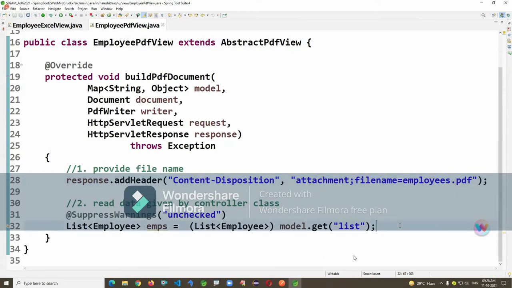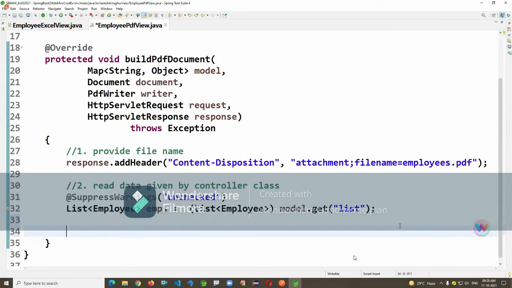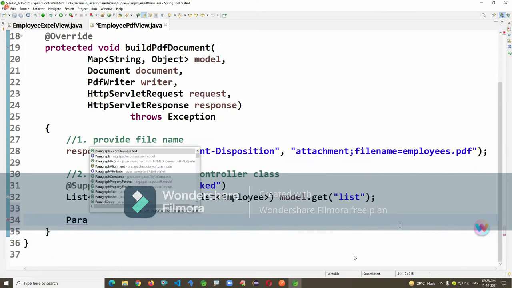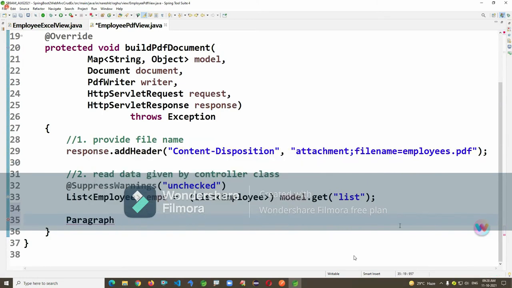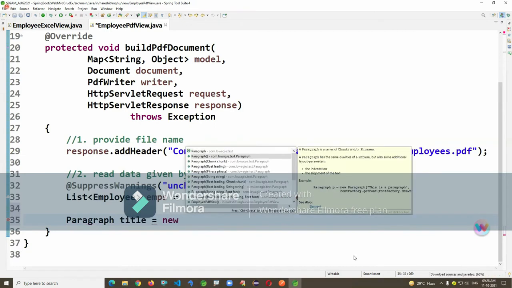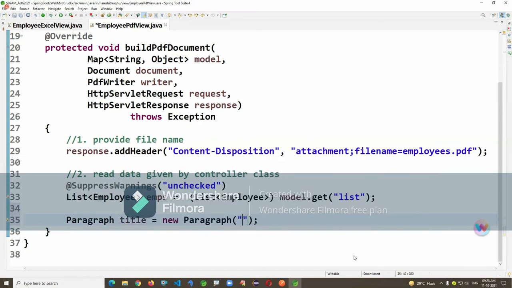Okay. Now there, I'm just creating a paragraph here. It's a new paragraph. Employees data.